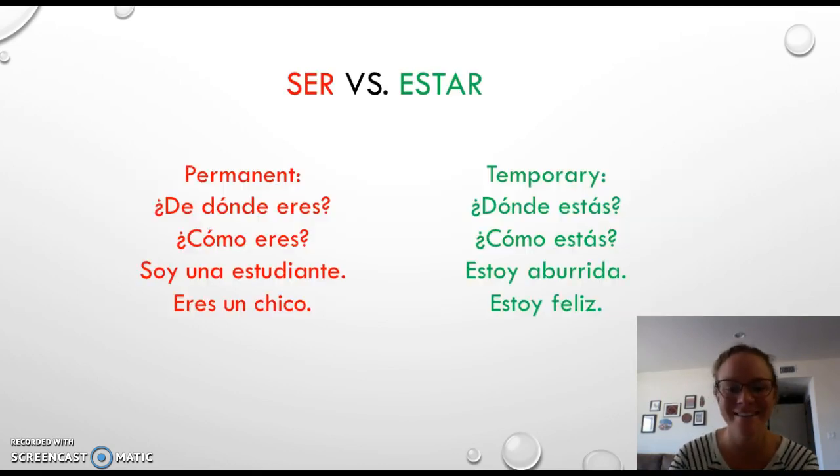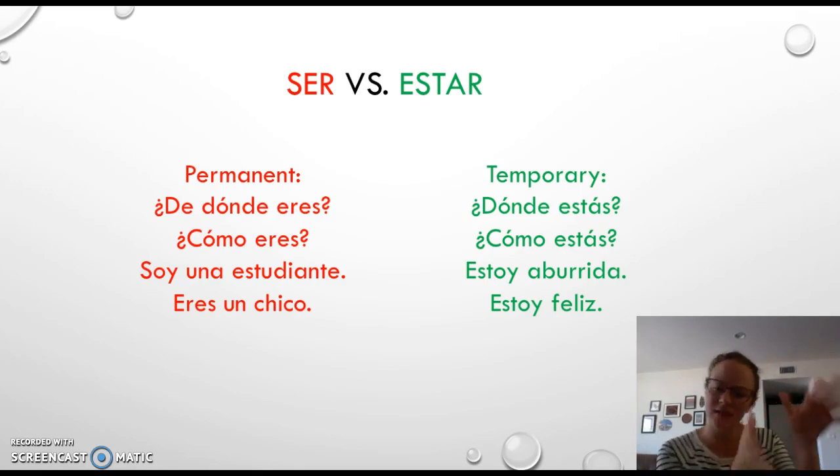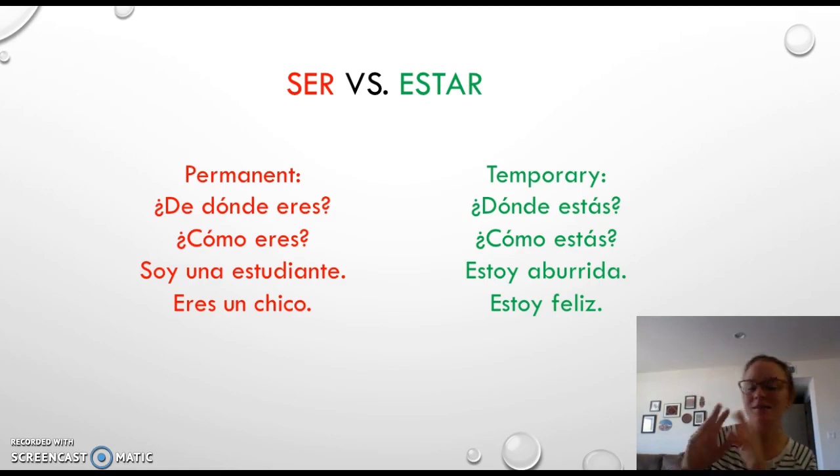Muy bien. So I've used some colors to kind of help. Ser is here in red because it is things that don't easily change. And estar is here in green because it does change quite frequently, right? So ser is something permanent. Like, ¿de dónde eres? Yo soy de Carolina del Norte. It doesn't matter where I live. I'm always going to be from North Carolina. ¿Sí?